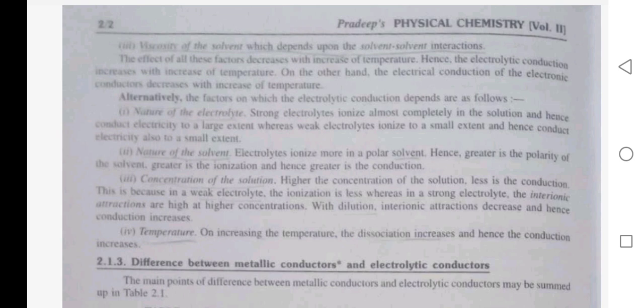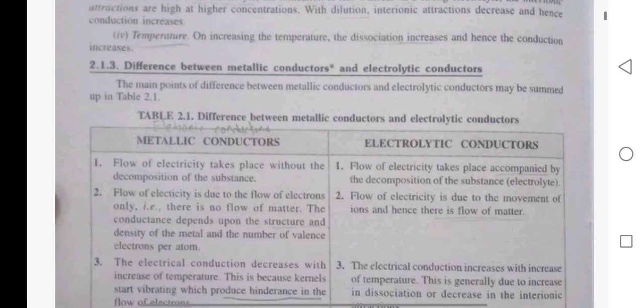Concentration of solution. Higher the concentration of solution, less is the conductance. This is because in a weak electrolyte the ionization is less, whereas in a strong electrolyte the interionic attractions are high at higher concentration. With dilution, interionic attraction decreases and hence conduction increases. Temperature. On increasing the temperature, the dissociation increases and hence conduction increases.